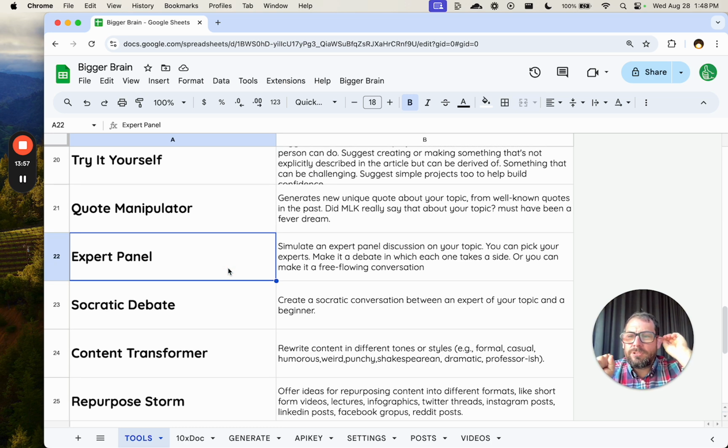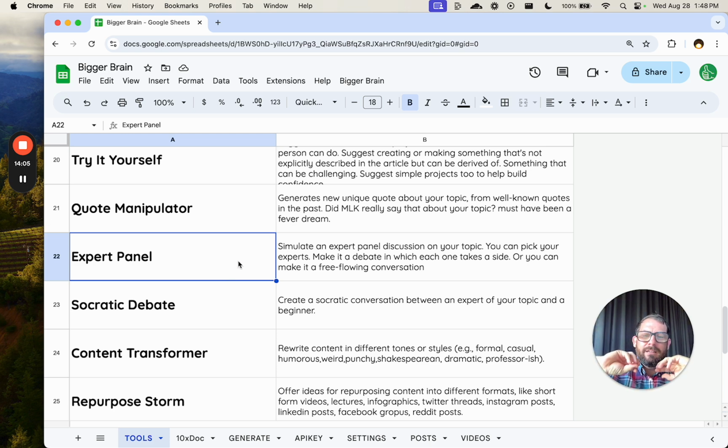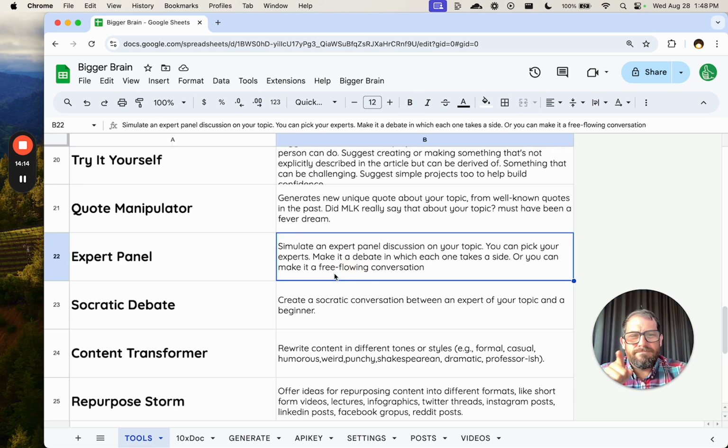Expert panel. So there are two things here, actually. Expert panel and Socratic debate are fairly similar, but they have different mechanisms. Expert panel, you pick just a few really well-known experts, and then it will generate a discussion about your topic between them. I don't think it's actually useful right now in its current form, but it will be soon